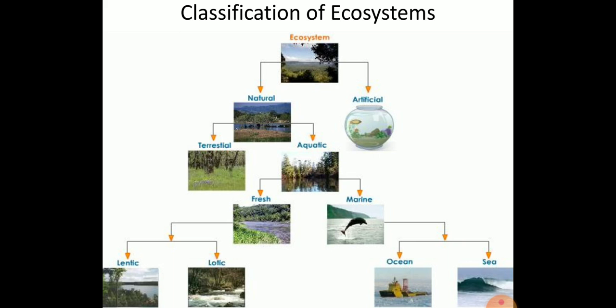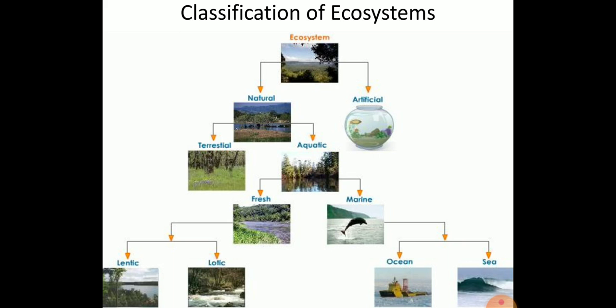Here again there are two types: one is lentic and the other is lotic. Lotic means a running water ecosystem. Here the fresh water is flowing, running water. For example, river and stream are lotic ecosystems.